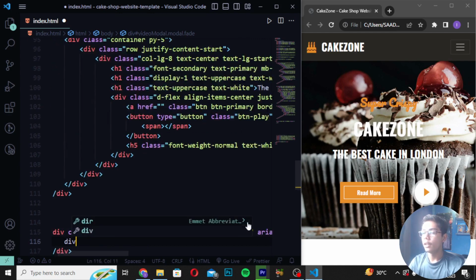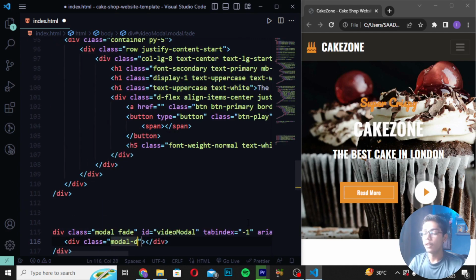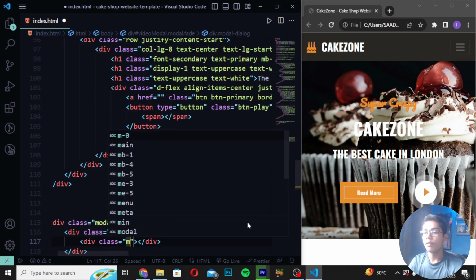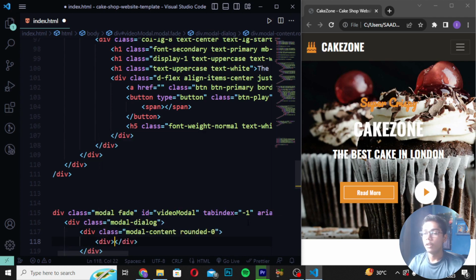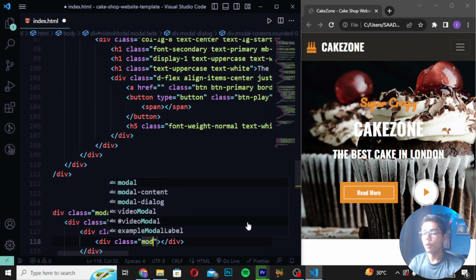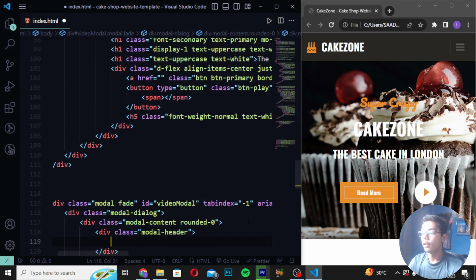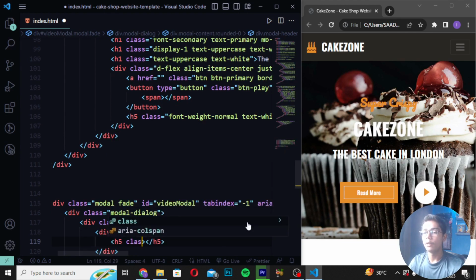Then when you've written this, you have to write div class, and I will be writing modal dialog. Then I will be moving down and create div class modal content. Then you have to write rounded 0. Then I will be writing div class as modal header. Then create h5 class, and I will be writing modal title.